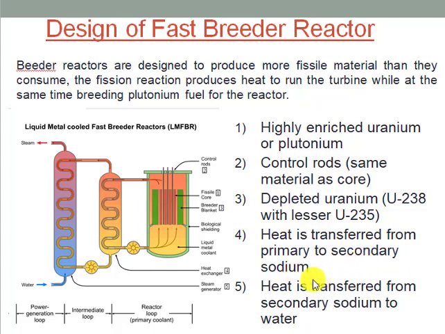Heat is transferred from the primary to the secondary sodium. You can see the primary cycle of the sodium. This is the radioactive sodium. Here the liquid sodium will be used as the cyclic material. You can say that it is the moderator, but actually moderators are used to slow down the neutrons. Here the sodium will not slow down the fission neutrons, and this liquid sodium is exchanging heat with the secondary sodium. This is also liquid sodium, and this liquid sodium will exchange the heat with the water to convert the water into steam that will run the turbine.